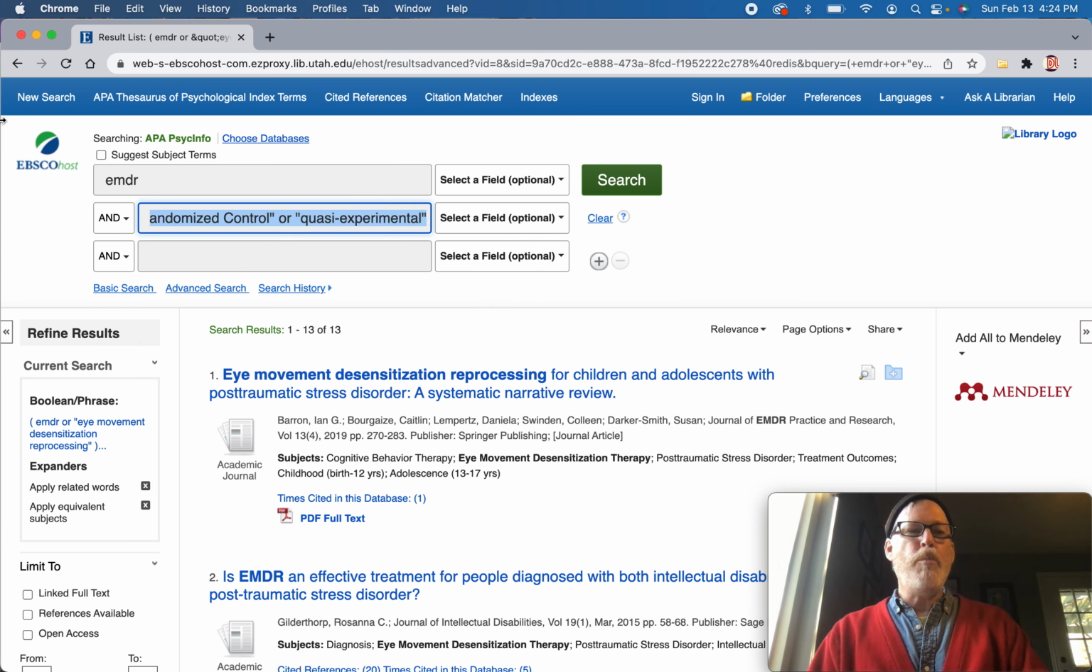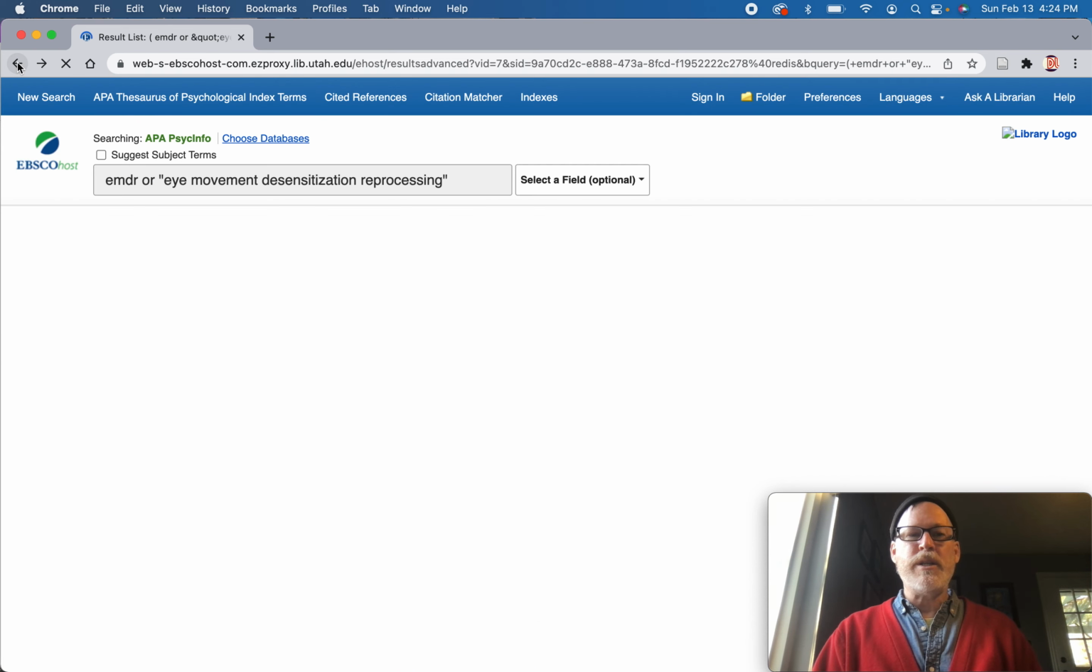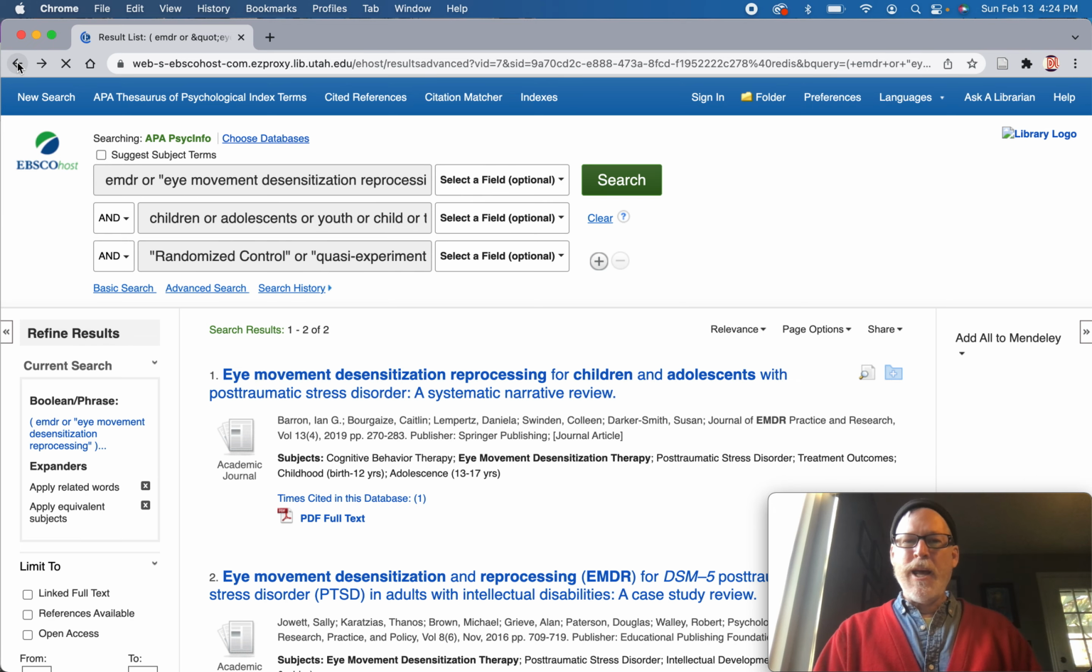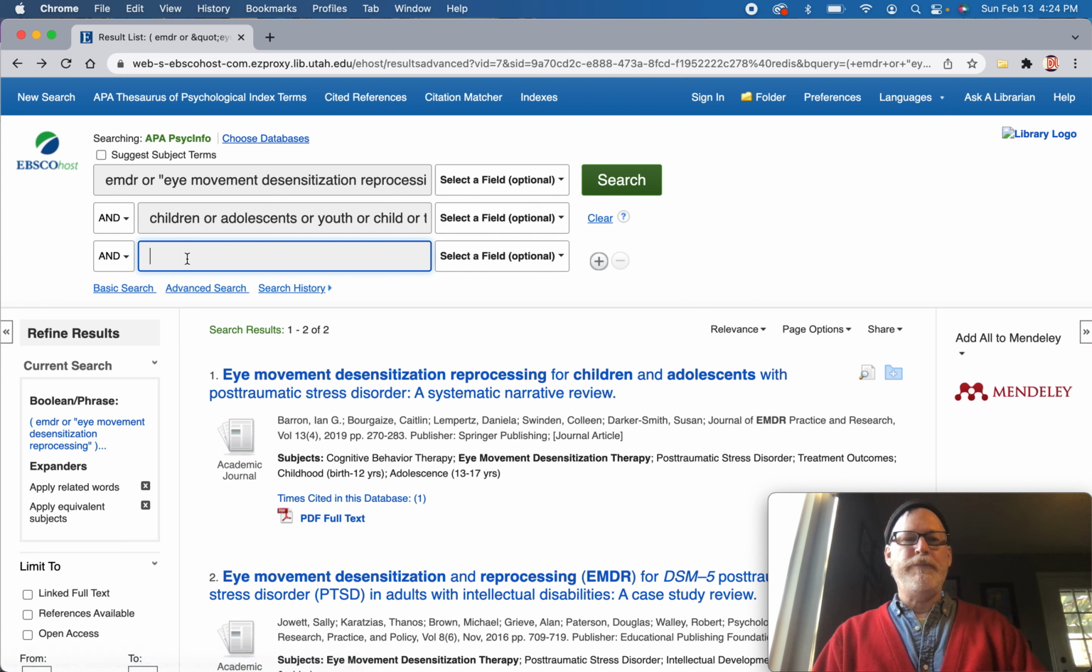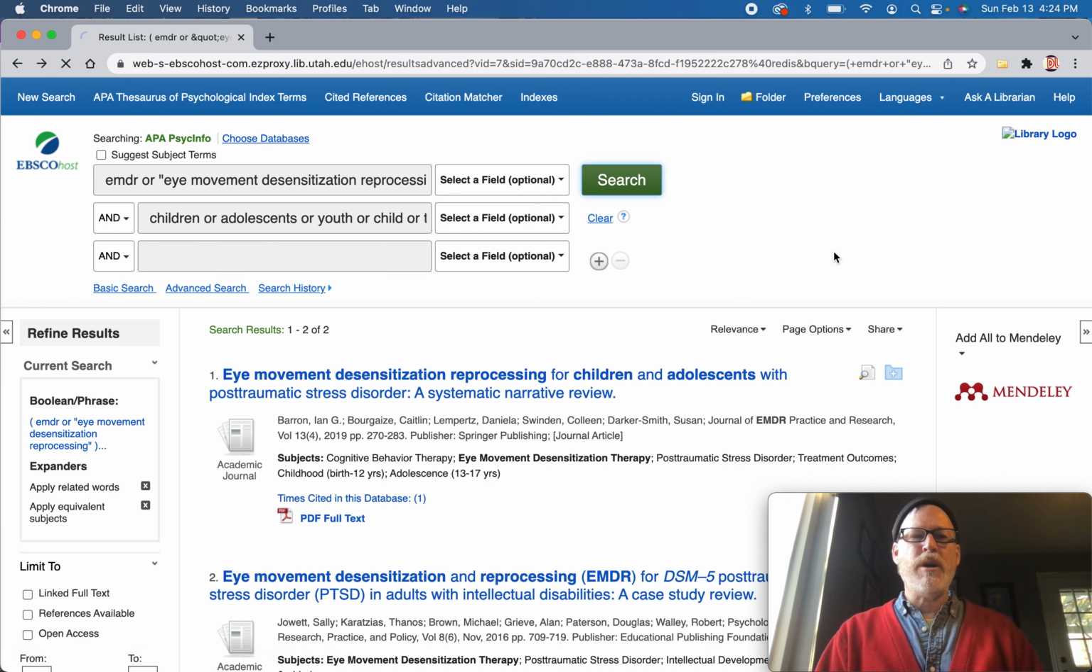Oh, let's go back. Let's look at that population, but get rid of RCT and quasi-experimental. You can see how I'm going. You just systematically go through each one and go, well, why did this not show up? So do we use EMDR with the children, adolescents, or youth, or child?